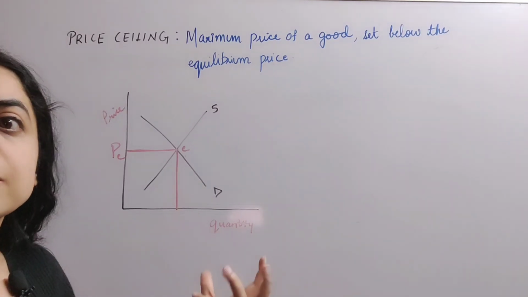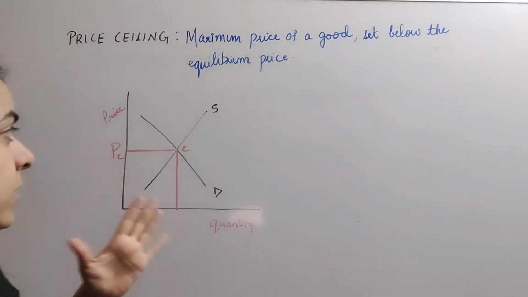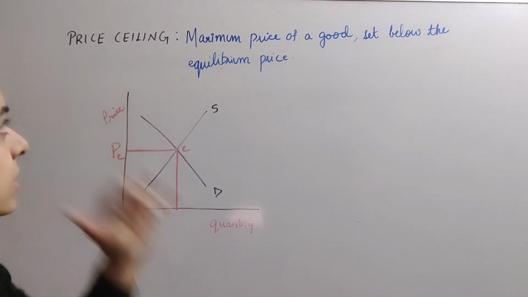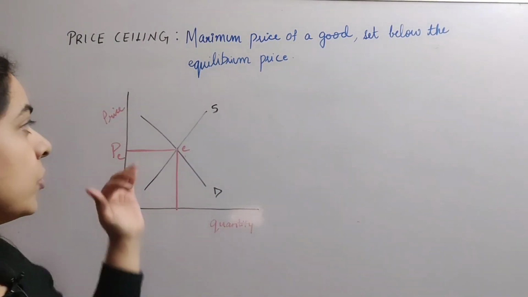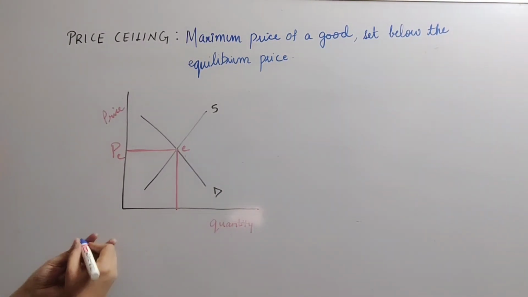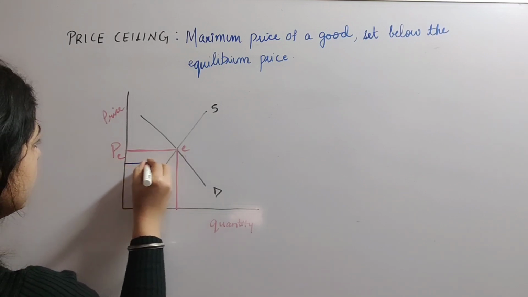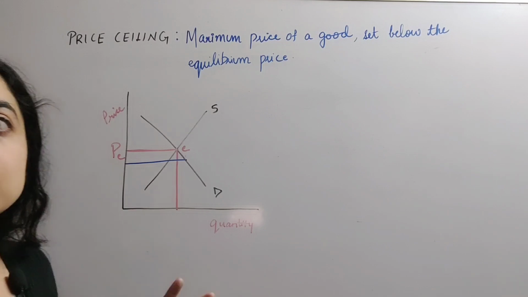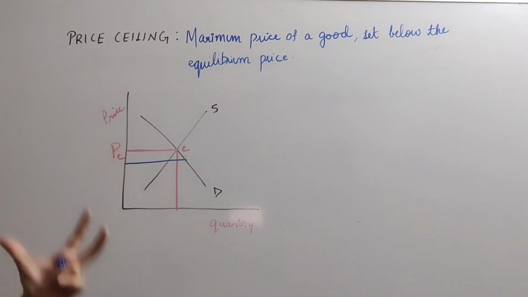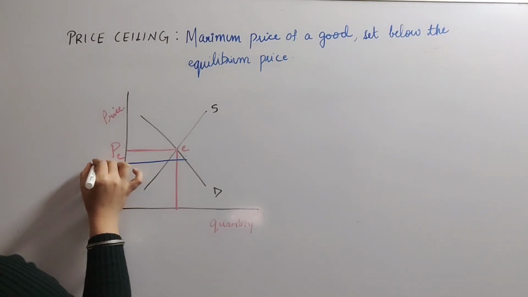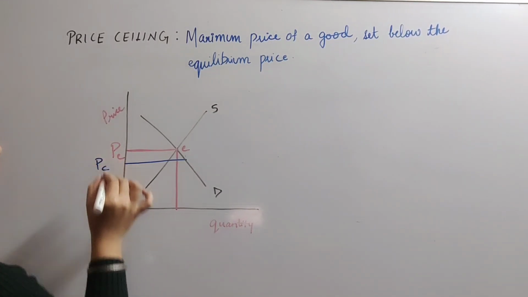But let's say that this price is too high for a certain set of people, and therefore the government will intervene and set a price which is below the equilibrium price to make this good affordable for these low income earners. So let's say that PE is the equilibrium price based on market forces of demand and supply in the competitive market. Now the government will intervene and will set a price PC.